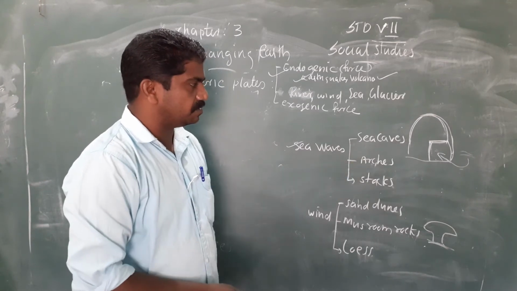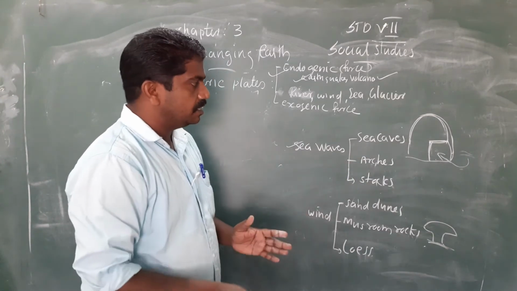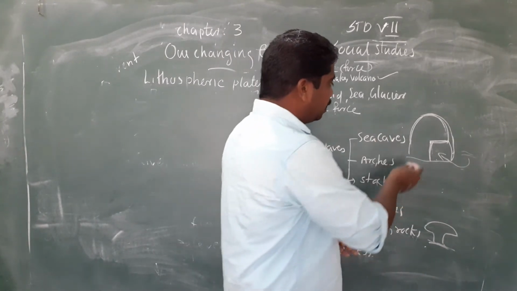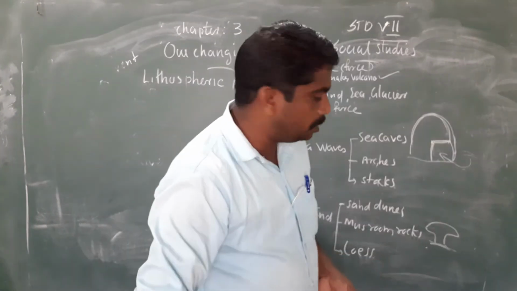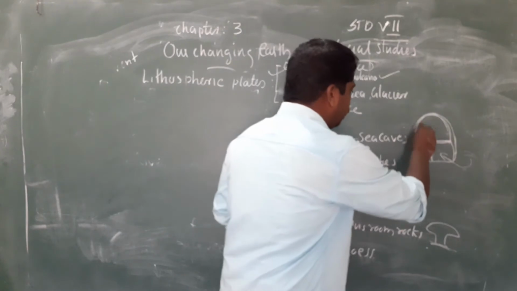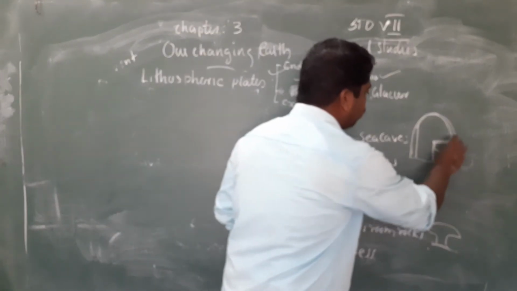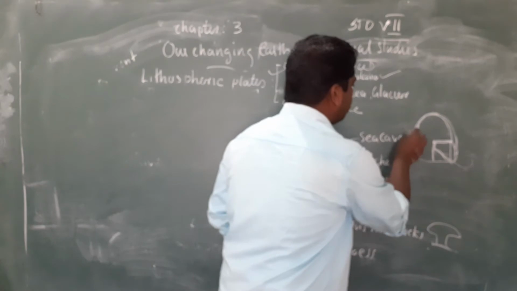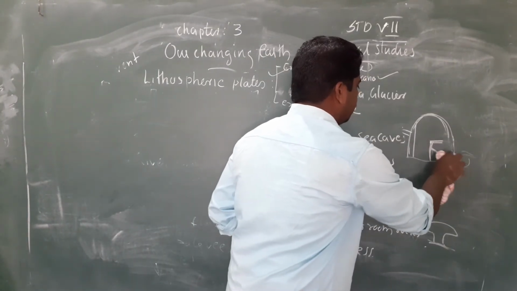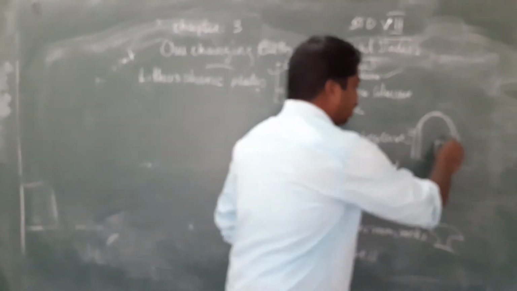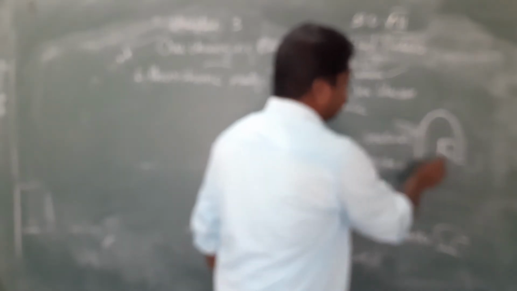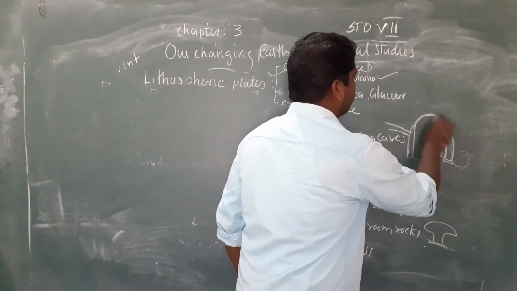Then arches. When the sea continues hitting the cave, then this part will be opened. Full part will be opened. Now the sea water is going from here and entering and coming here, like this. The sea water continuously hits and this curve is opened backside. Okay, and now this rock becomes an arch.